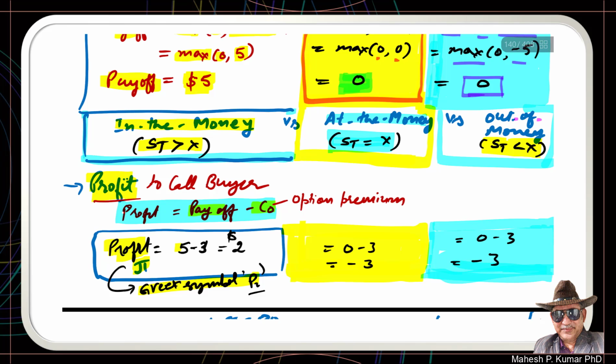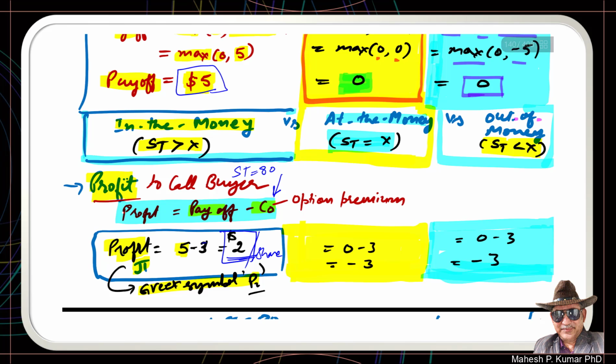So call option payoff is 5 when ST is 80. We are taking the situation when the market price on the expiration is 80. In this case, we have already calculated the payoff, which came out to be $5. From that, we will deduct the option premium of $3. So the profit to the call option buyer would be $2 per share.